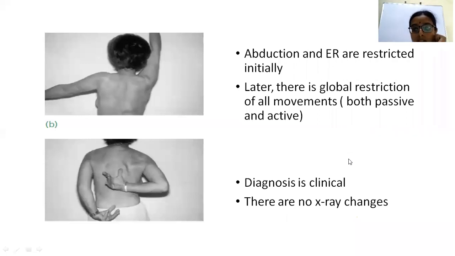So here the diagnosis is mostly clinical and there are no X-ray changes. However, we take X-ray to rule out some trauma. Probably a female of about 70 years of age, trivial fall, and because of osteoporosis, there could be one-part or two-part undisplaced fractures which are neglected, which are not seen. Even they may lead to stiffness of the shoulder because the patient will not move the limb. So to rule out such fractures, X-rays are taken.